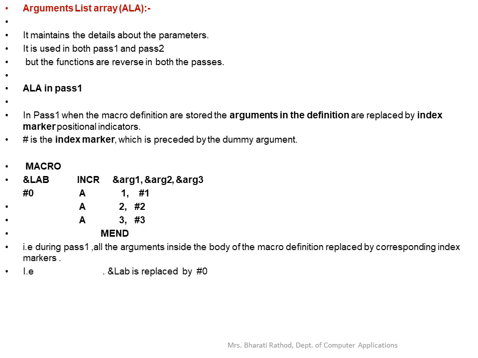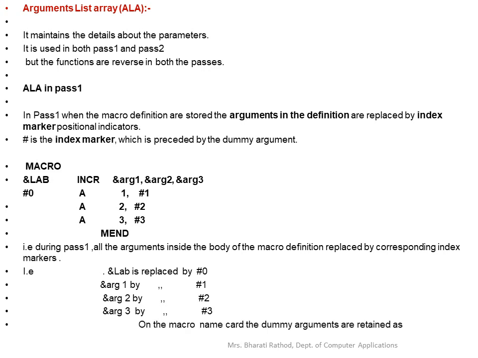Consider a macro definition. During pass 1, all the arguments inside the body of the macro definition are replaced by the corresponding index markers. That is, &LAB is replaced by #0, &ARG1 is replaced by #1, &ARG2 is replaced by #2, and &ARG3 is replaced by #3. On the macro name card, the dummy arguments are retained as they are, that is, &LAB, the name of the macro, and dummy arguments &ARG1, &ARG2 and &ARG3.